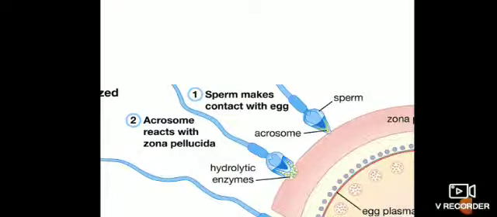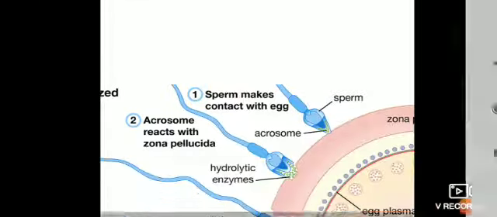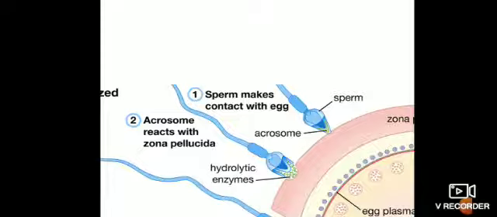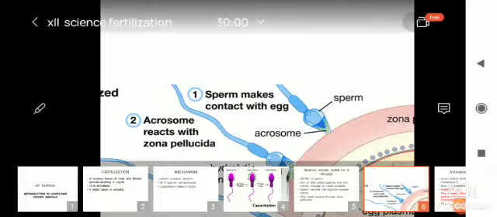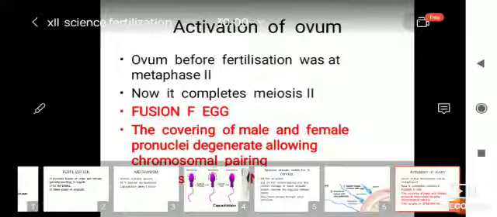See here, the sperms are taking entry through the zona pellucida. Activation of ovum. Now sperm have the sperm cap. It contains a lytic enzyme called hyaluronidase. Once the egg is fertilized, it starts its second meiotic division. The second polar body is formed and it completes meiosis 2.